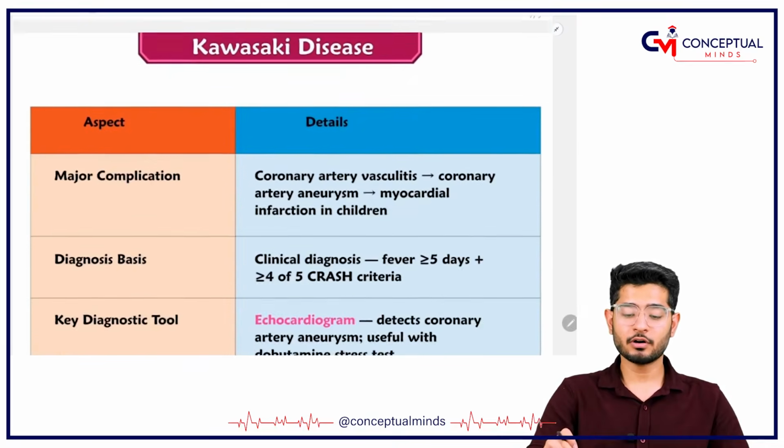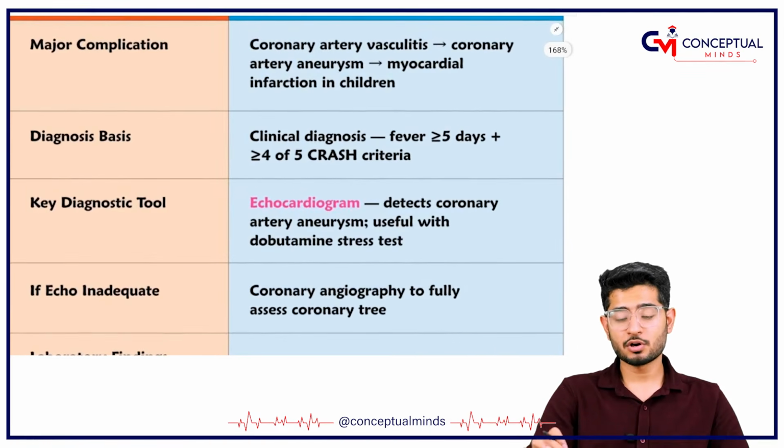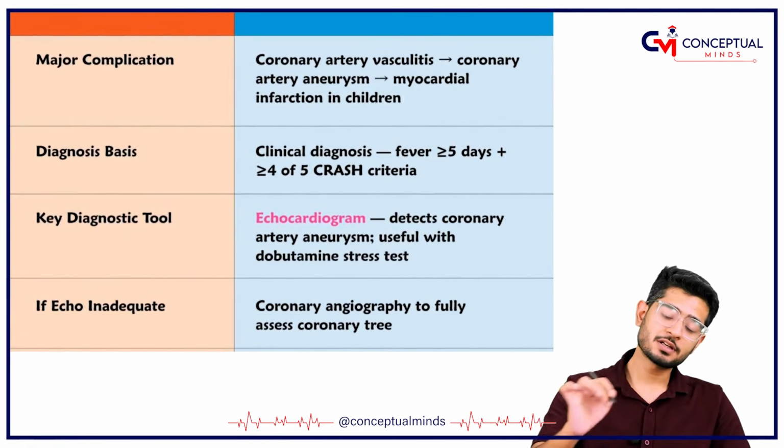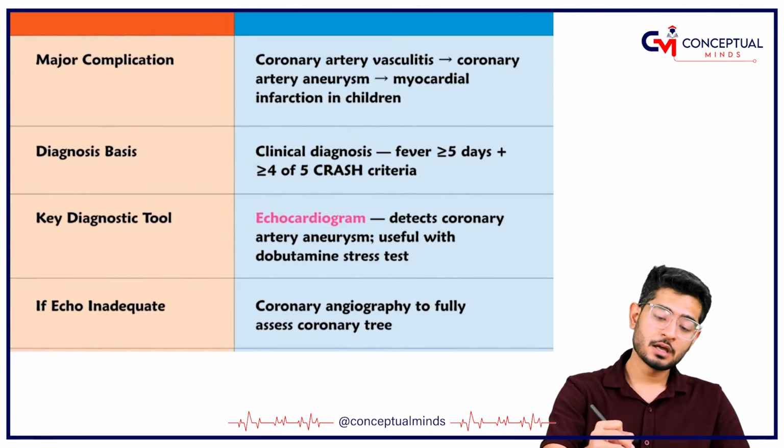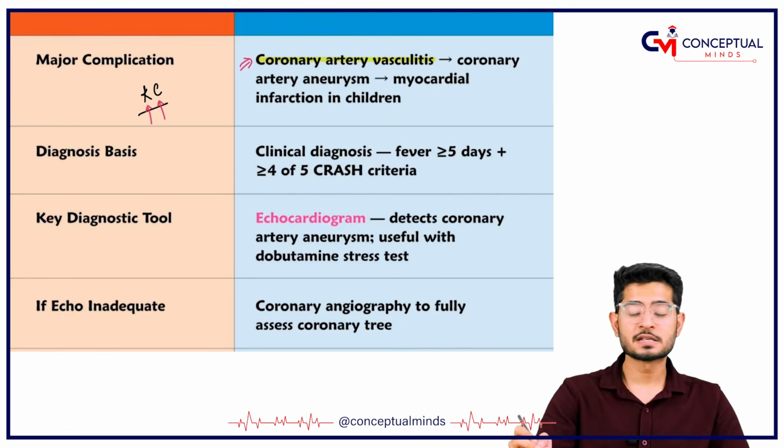Then you have got the complication. What is the major complication? The major complication in Kawasaki's disease, K and C are phonetically very similar. So K for coronary artery. Remember, this is going to be coronary artery vasculitis that leads to coronary artery aneurysm, and of course myocardial infarction can happen.